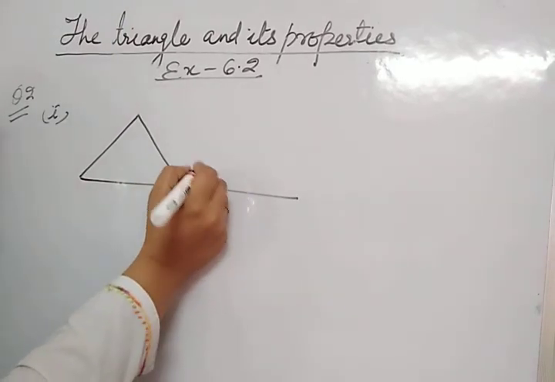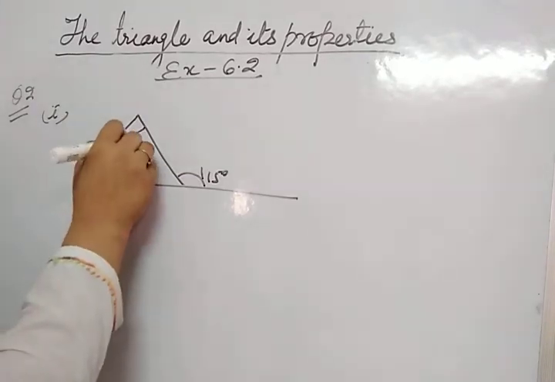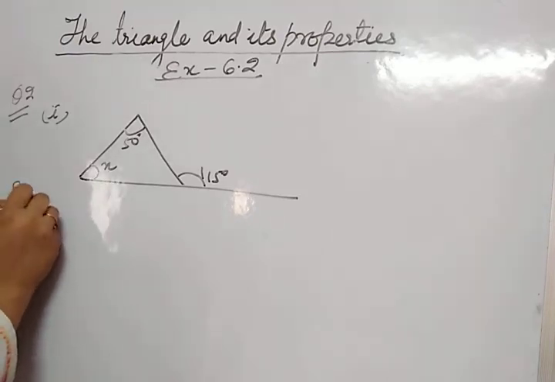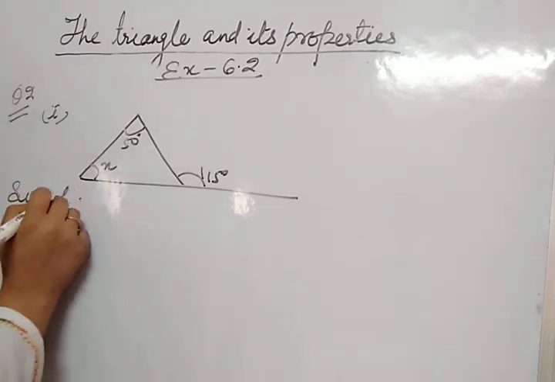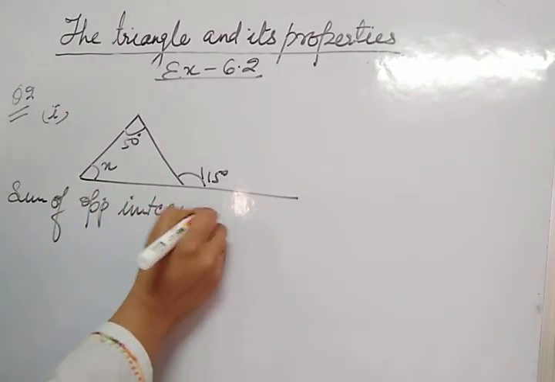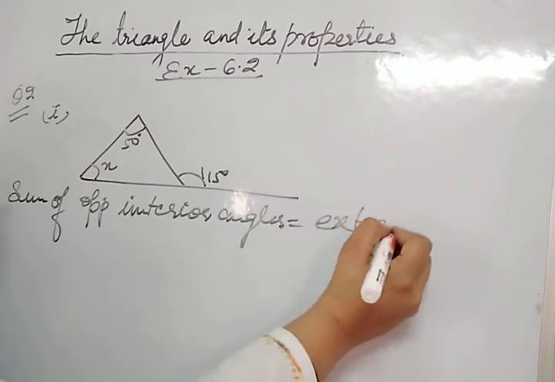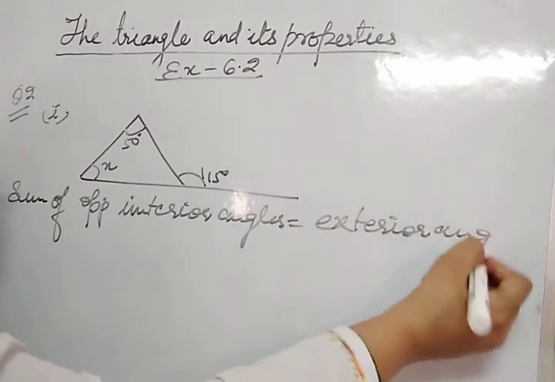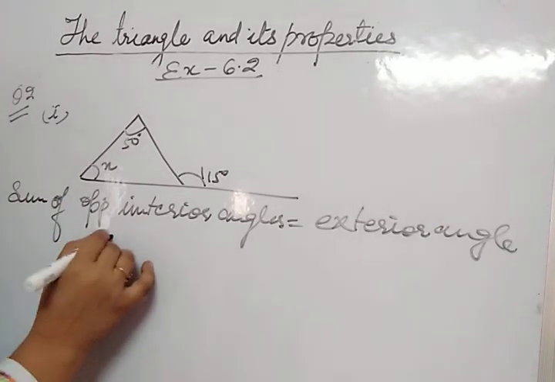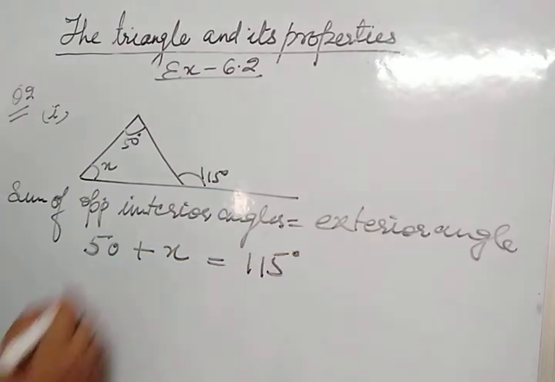The exterior angle is already given in question number 2, and one of the interior angles is given as 50 degrees. You have to find out the other interior angle. Now as you know that the sum of opposite interior angles is equal to the exterior angle, the sum of opposite interior angles is 50 plus x, and the exterior angle is 115 degrees.